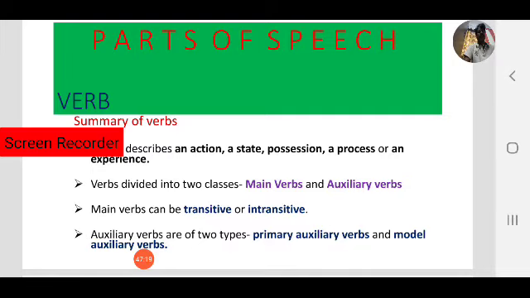If you want to know whether the verb is transitive or intransitive, you have to ask a question: what, whom. Okay, I teach English. Then ask, I teach what? If I get an answer, that is a transitive verb. If I don't get an answer, that is an intransitive verb. For example, I teach English. I teach what? Yes, English. So English is the object. So teach is a transitive verb.